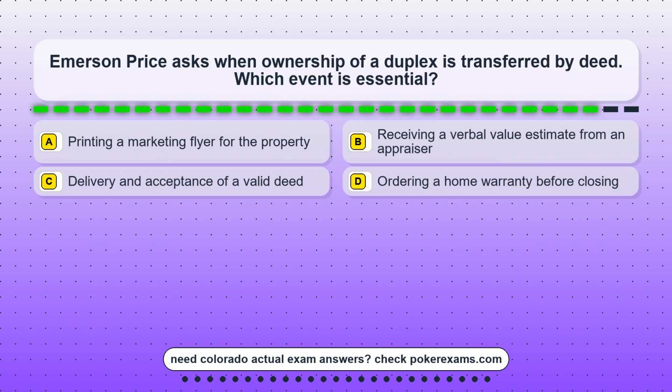Question 16. Emerson Price asks when ownership of a duplex is transferred by deed. Which event is essential? Option A. Printing a marketing flyer for the property. Option B. Receiving a verbal value estimate from an appraiser. Option C. Delivery and acceptance of a valid deed. Option D. Ordering a home warranty before closing.